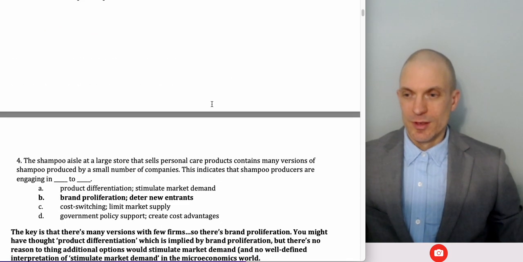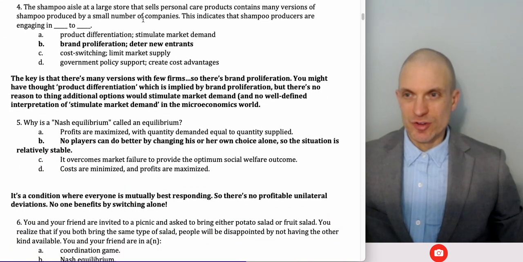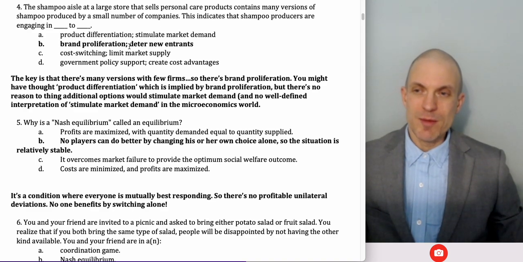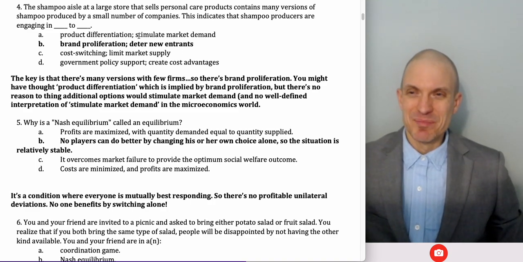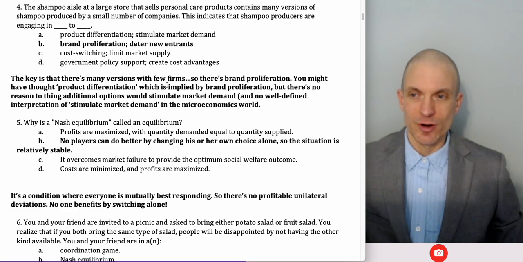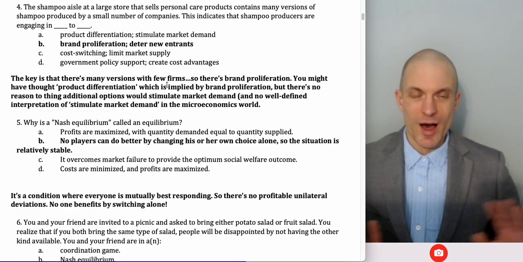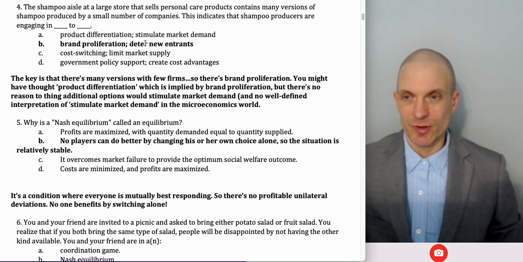Okay. The shampoo aisle at the large store sells personal care products that contain many versions produced by a small number of companies. This indicates that shampoo producers are engaging in brand proliferation to deter new entrants. You might have thought product differentiation, which is certainly part of what's happening here, but it's product differentiation for the purpose of brand proliferation. We have few firms, and they've got a wide array of products, basically eliminating the space where entrants would be able to come in. And so that's the best answer there.